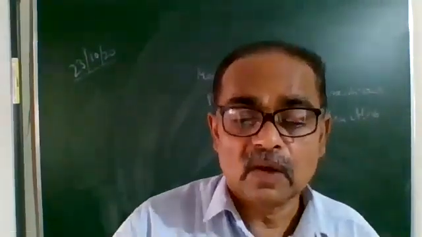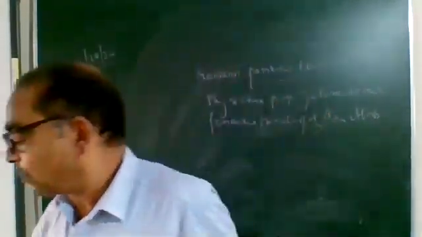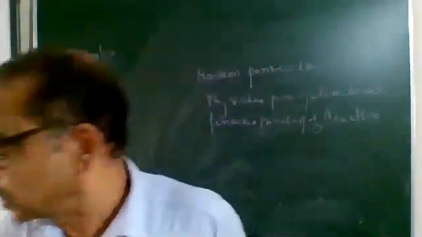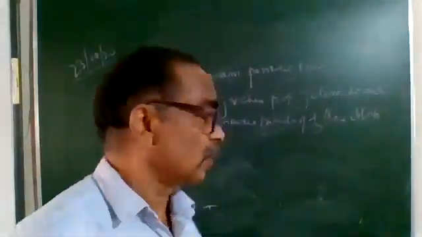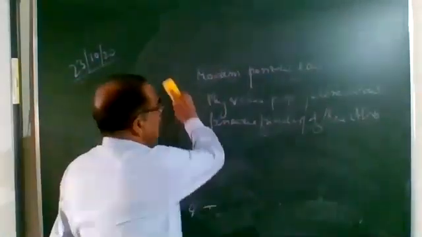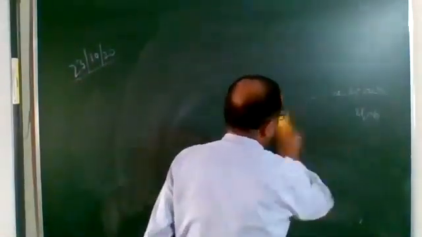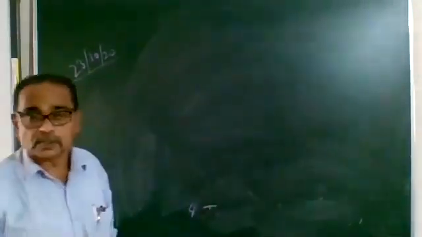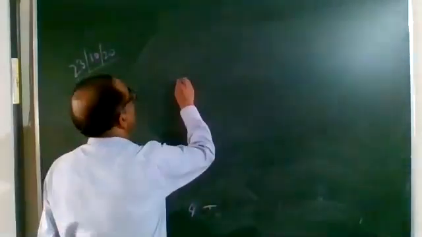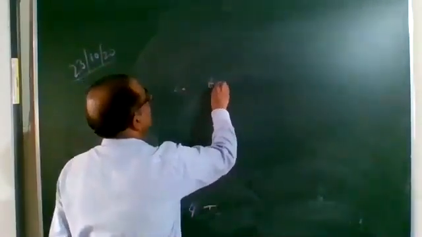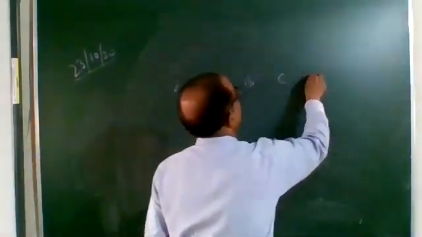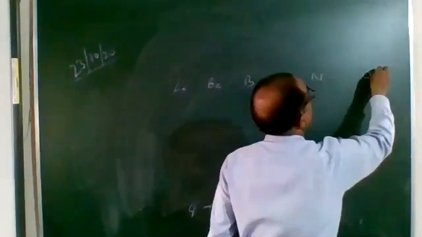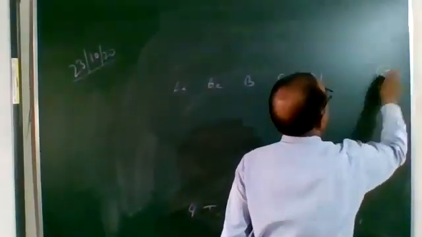All right. Now what we are going to do is the properties of these groups and periods. This is important, some of the properties will be asked in the examination. The first thing is I am going to take a particular period. These are our horizontal rows. So lithium, beryllium, boron, carbon, nitrogen, oxygen, fluorine, and neon.